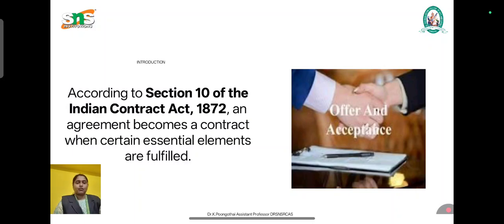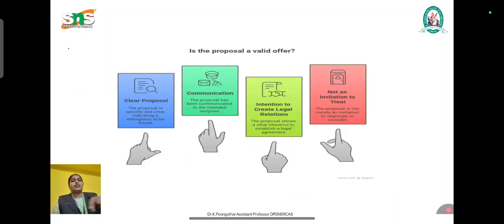Before going into the formation of a contract, we should know who is an offerer and who is an acceptor. If we want to have a valid contract, the first thing is that offer and acceptance are the most important things. Now we are going to clearly understand what is an offer.